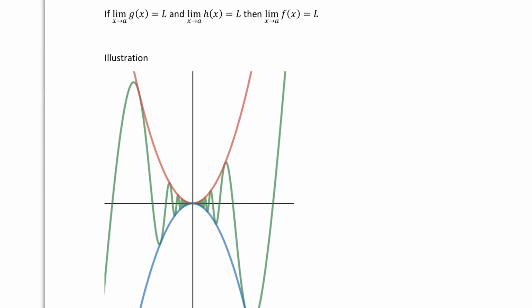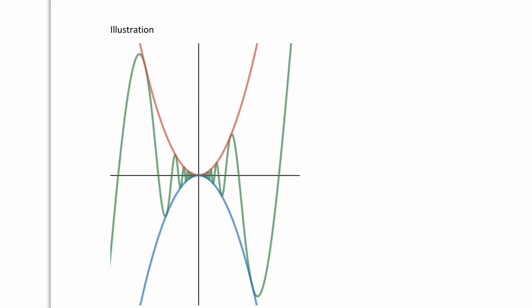Now, let's look at an illustration. Let's say we have the following graphs. Here you have a parabola, and then you have another parabola, and inside you have this crazy green thing. Let's go ahead and label each one of these. So let's look at that very bottom one. Let's call that smallest parabola g of x. Let's call that big parabola h of x. And let's call that green thing stuck in the middle f of x. Now, would you agree that g of x is the smallest, h of x is the biggest, and f of x is in the middle?